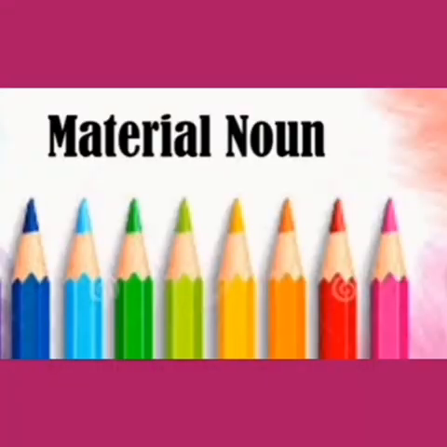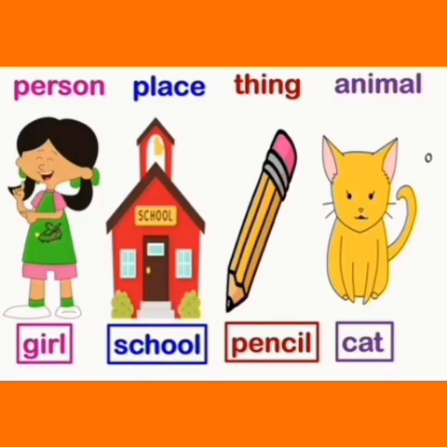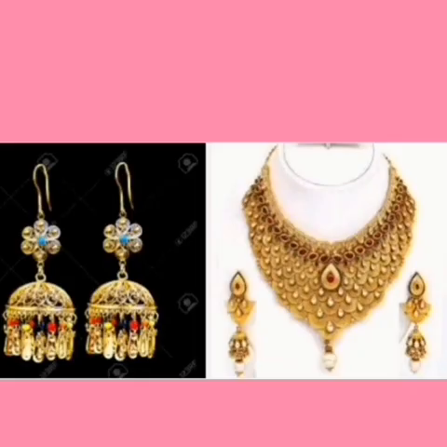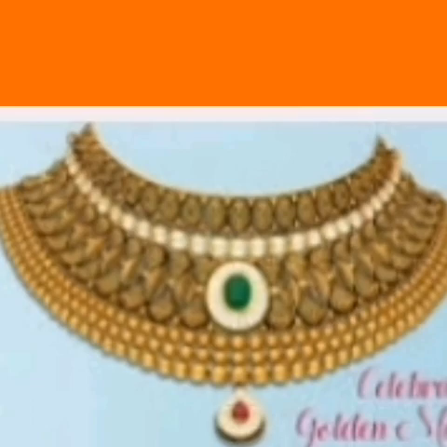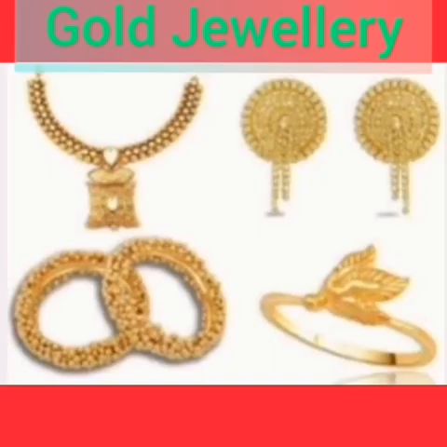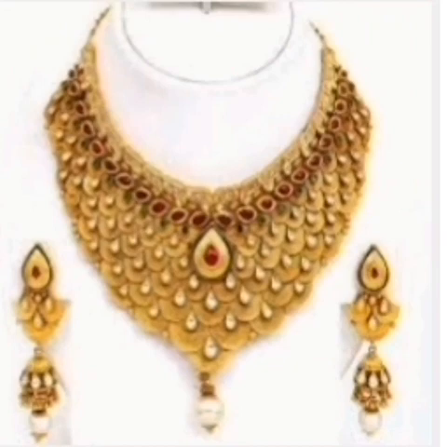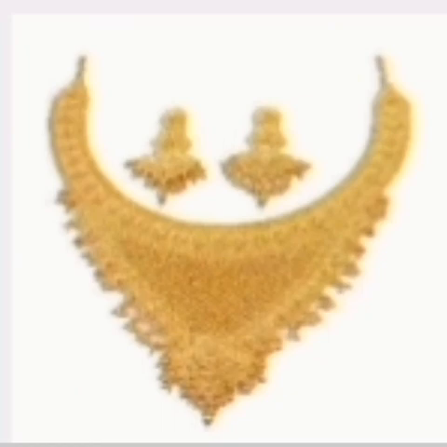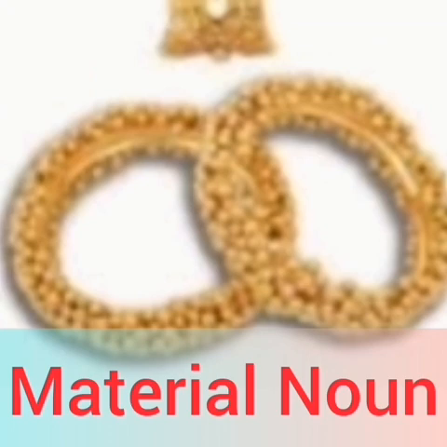Material noun. We know that nouns are naming words. They name people, places, animals or things. Let's look at some special nouns. So, what do you see here? Gold ornaments. Together we can call it gold jewelry. Gold is the material which is used to make these things. So, gold is a special kind of noun that is called a material noun.